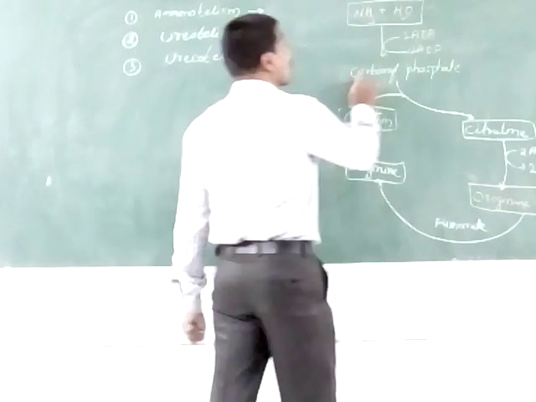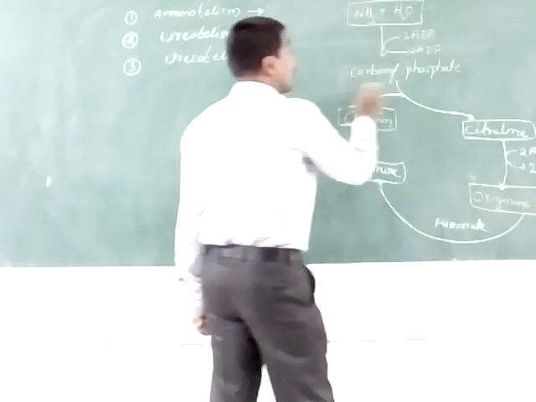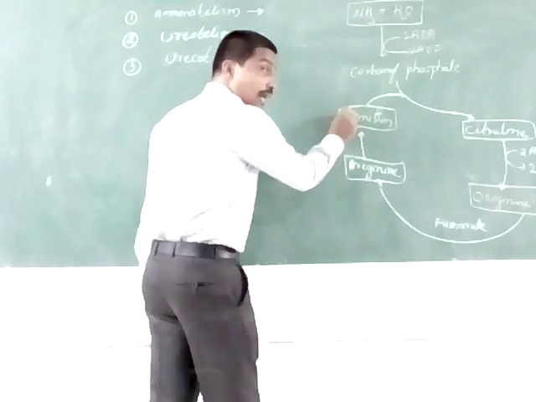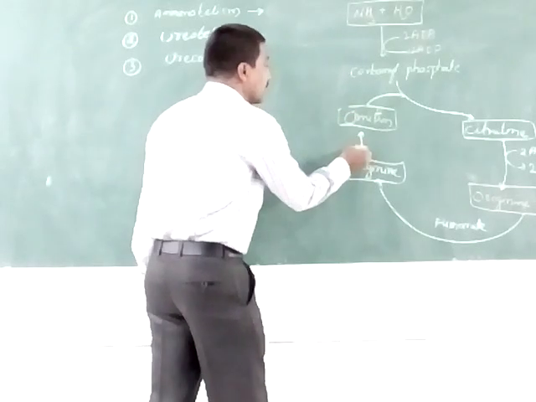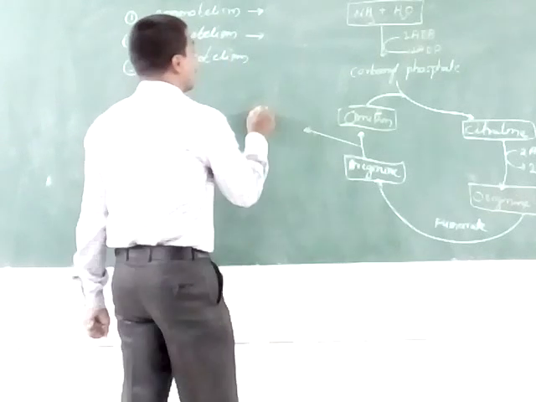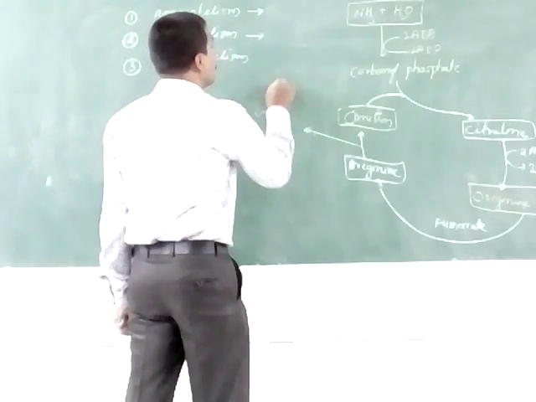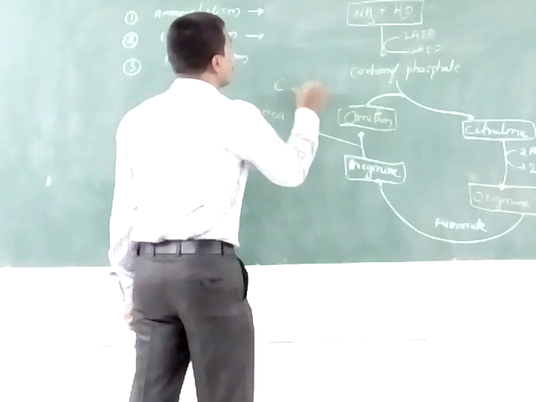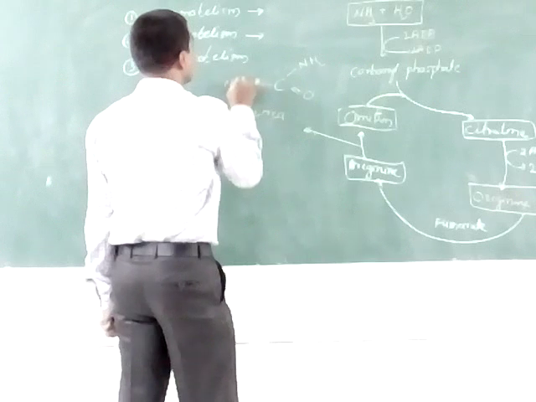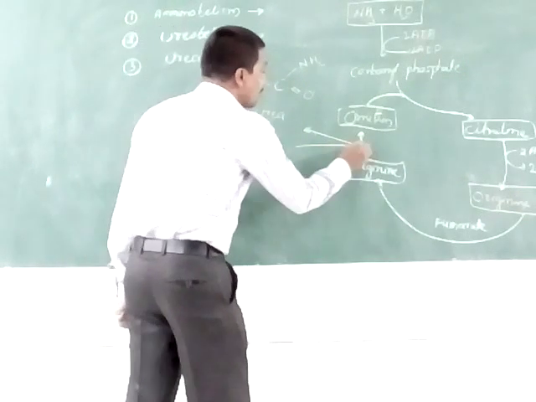The ornithine adds to the carbamyl phosphate. The ornithine is converted to citrulline in the presence of carbamyl phosphate. And here arginine is converted to ornithine. With the elimination of this, urea is formed. This is the urea, NH2, and it takes water molecules.